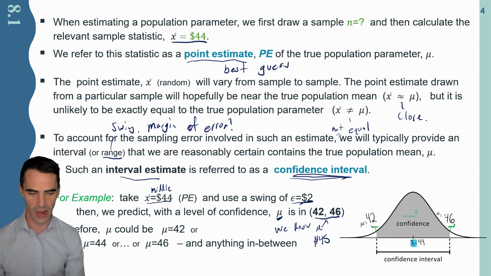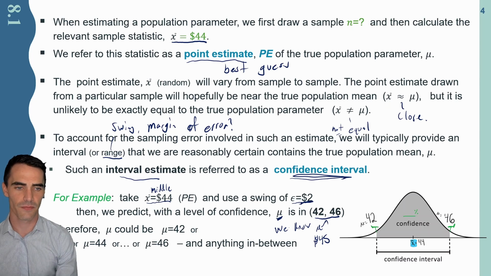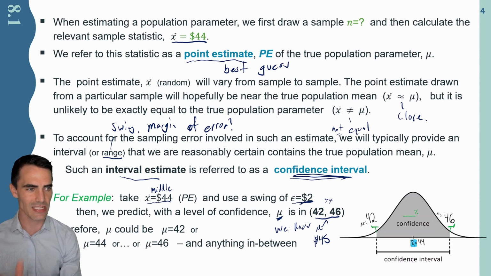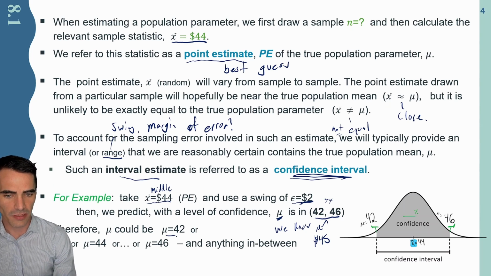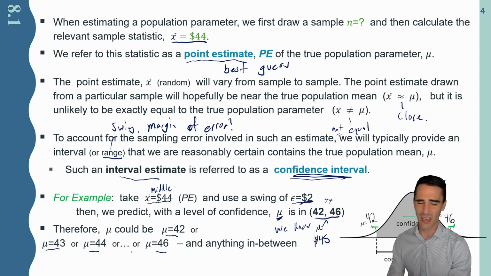One thing that's important to grasp with these confidence intervals is that I wrote a value of 42 to 46. It's no more likely to actually be in the middle, like 44, than it is to be 42. In fact, every value in there is equally likely to occur. The mean could be 42, it could be 44, it could be 46, it could also be 43, and it could be anything in between.